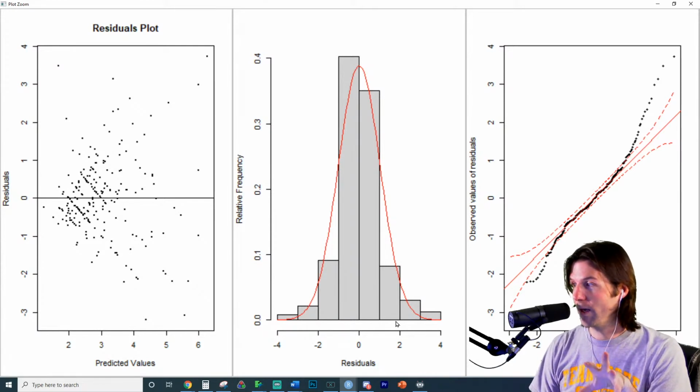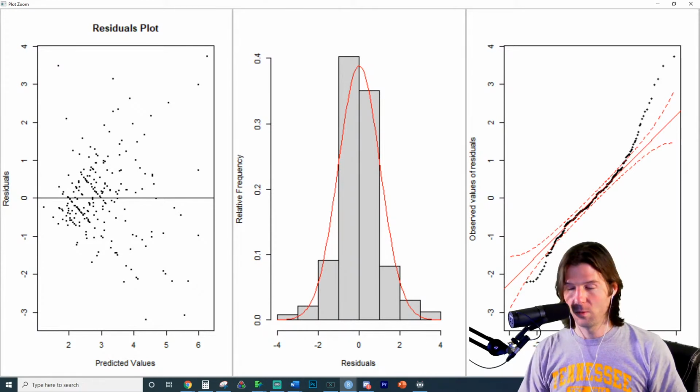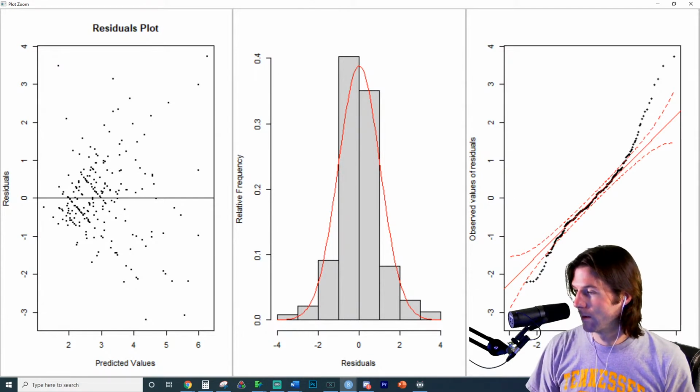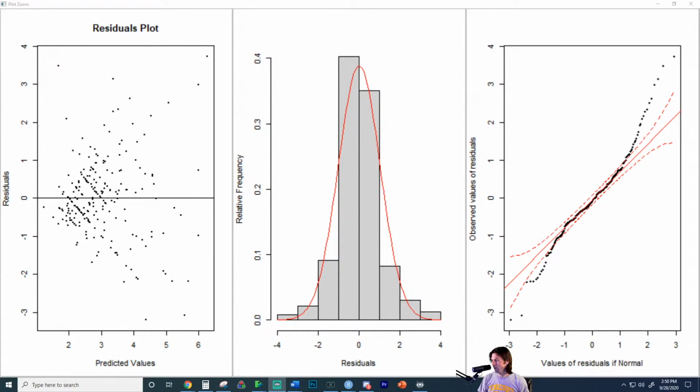But when you look at normality, what should you be looking at? Should you look at the histogram or should you look at the normal quantile plot? Do you see right here that we have this deviation up here and we have this deviation down here? So don't look at the histogram.